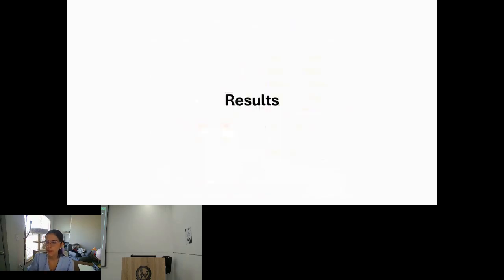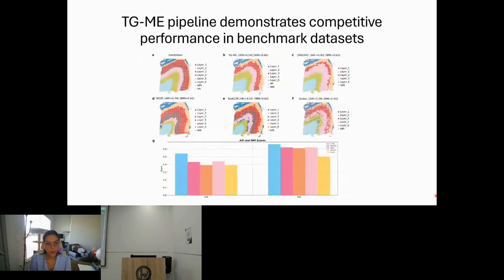So let's talk a little bit about results. To verify our pipeline and our results, we worked with 3 different benchmark data sets. This one is for the prefrontal cortex of a mouse brain, and we have the annotation generated by pathologists. We, of course, evaluated our method and compared it to 3 different methods and Leiden clustering. In all the cases, we observed that our method got the highest scores.